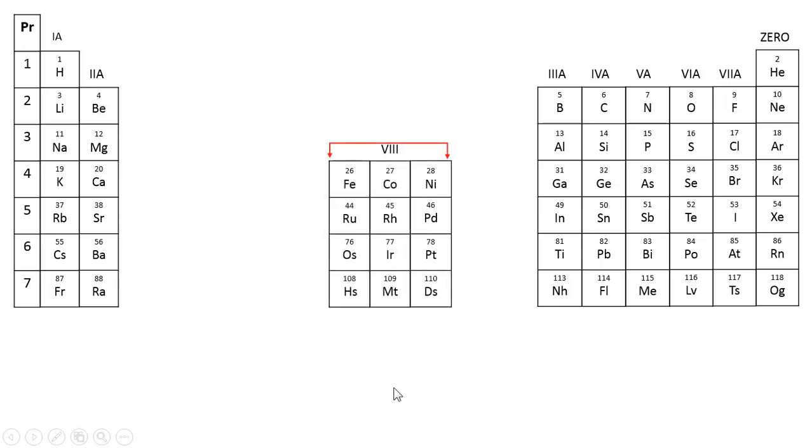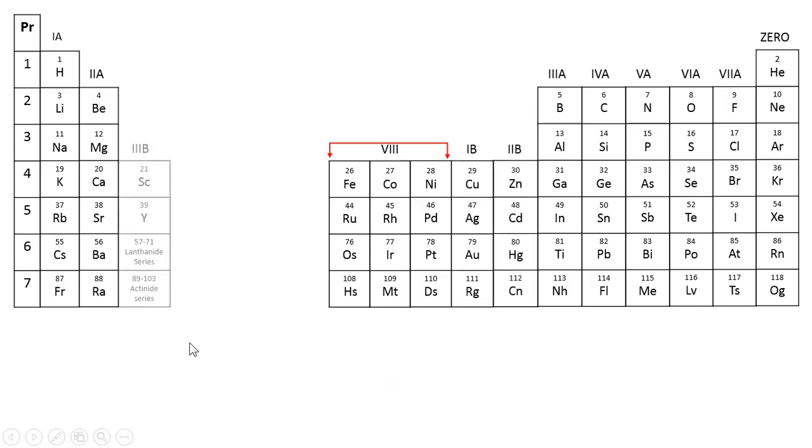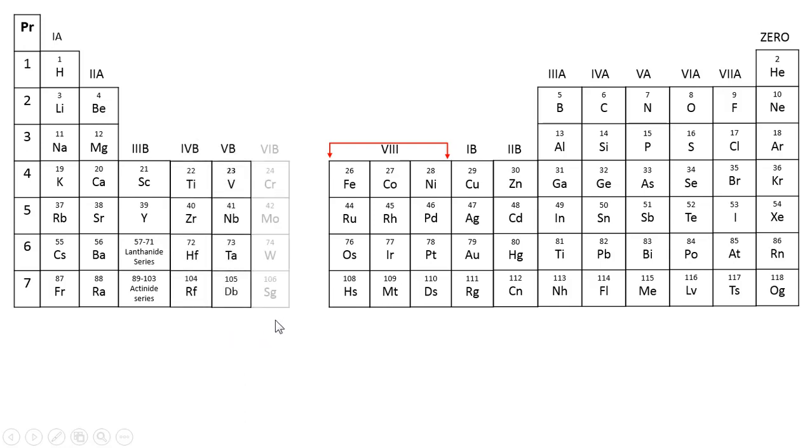Now let us see the other categories of B. 1B, 2B, 3B, 4B, 5B, 6B and 7B. So we have got the complete 7 periods and 18 groups. When we had seen the periodic table earlier, it often must have seemed to us that they are aligned in a proper sequence starting from 1 to 8.